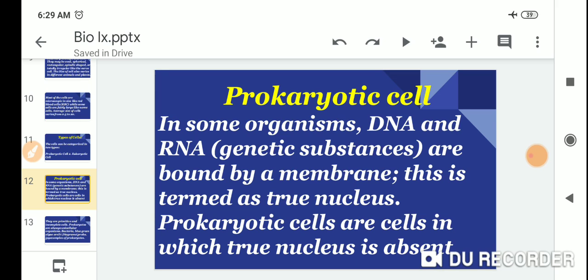This is termed a true nucleus. Prokaryotic cells are cells in which a true nucleus is absent.